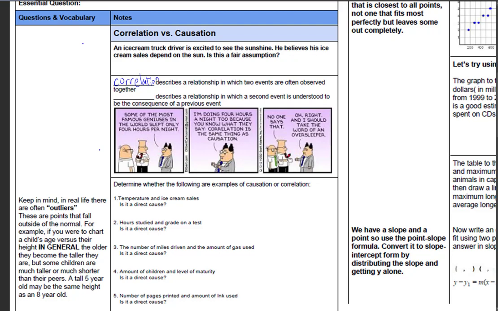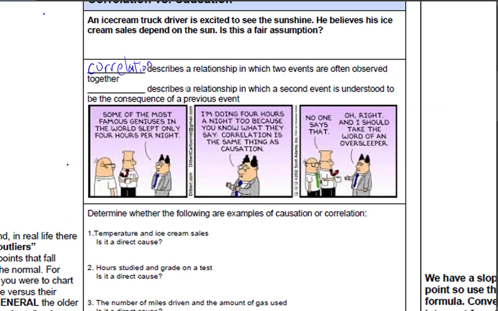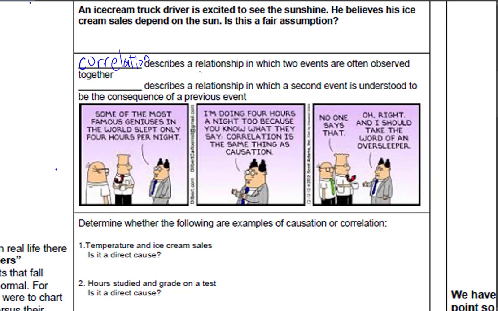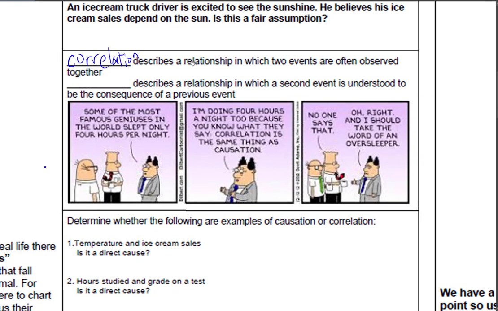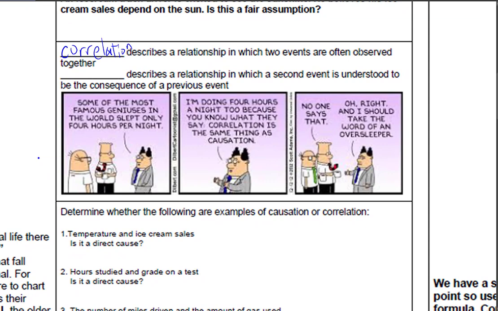Now, if you're worried about my handwriting, if you can't read it, I do want to stress that all of this information is already on Google Classroom, so you can look at the completed notes and fill it out that way if you want. This is just me explaining it to you, okay? So this is correlation. Correlation describes a relationship in which two events are often observed together.